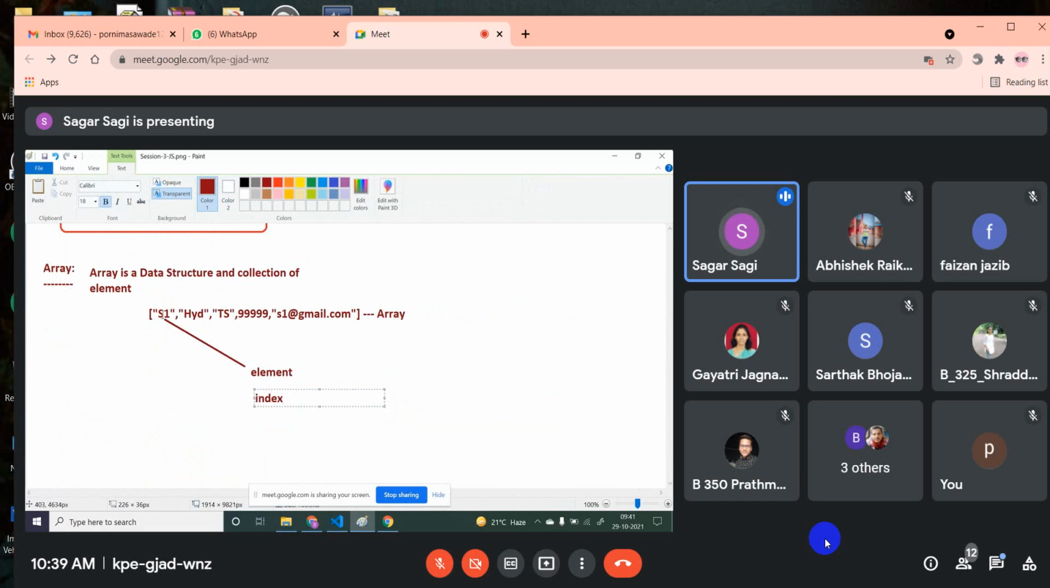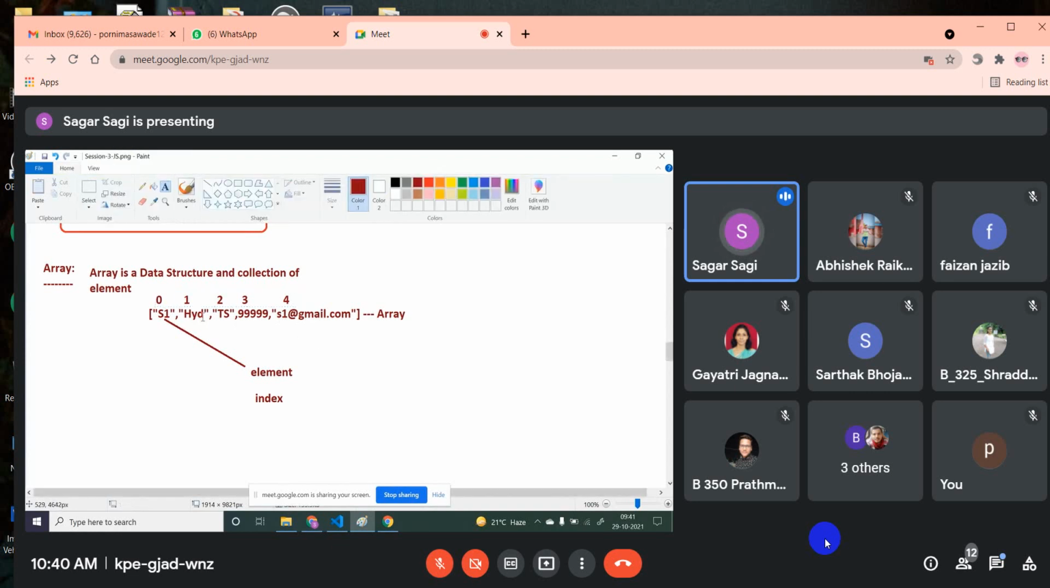Your index will start from here. The index of the first element will be 0. Here it will be 1, then 2, then 3, and for this it is 4. Remember, your index will start from 0. So every element will have one unique index. This S1 is stored at the 0th index. This S1 at the rate of gmail.com is stored at the 4th index. These are the elements, and these are the indexes. Index values start from 0: 0, 1, 2, 3, 4, like that.